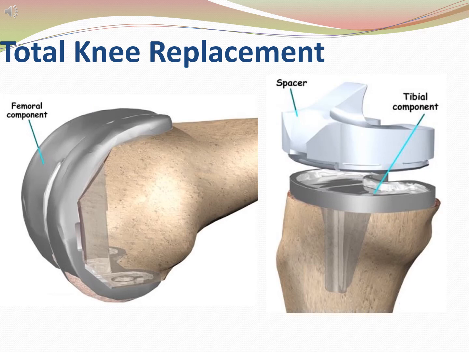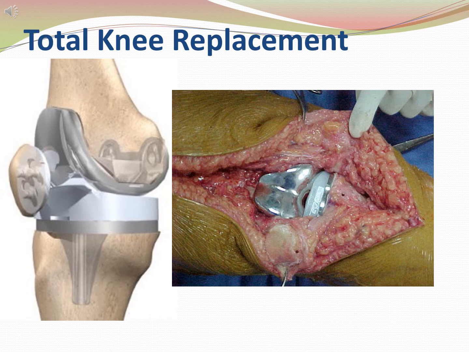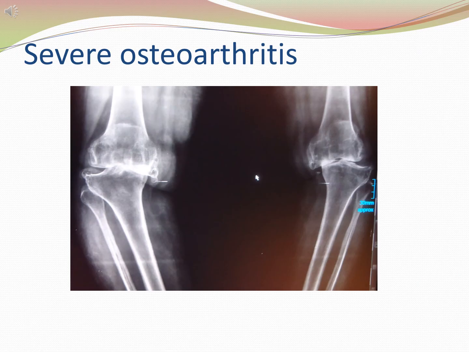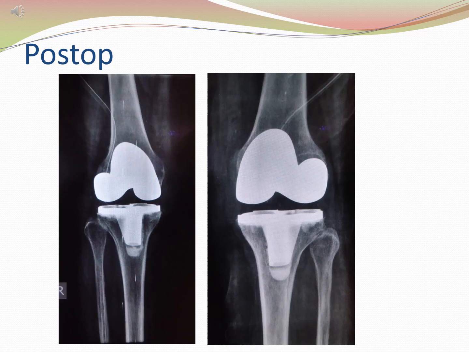You can see the artificial joint fixing to the bone. This is how it looks after fixation. These are the implants and X-rays after surgery. This patient presented with very severe osteoarthritis of both knees. You can see almost 35 to 40 degrees of varus deformity. She had difficulty in walking. We did a both sides knee replacement in a single stage. You can see complete correction and the leg is straight.